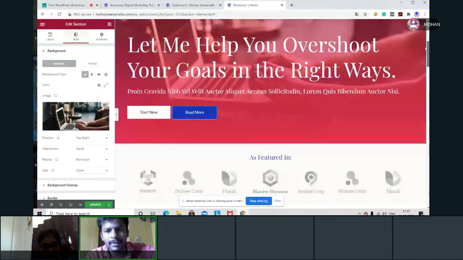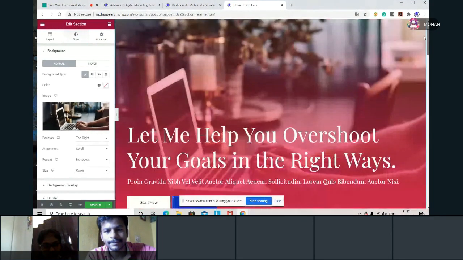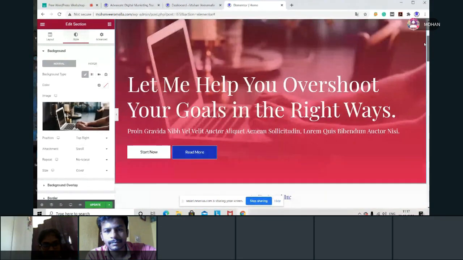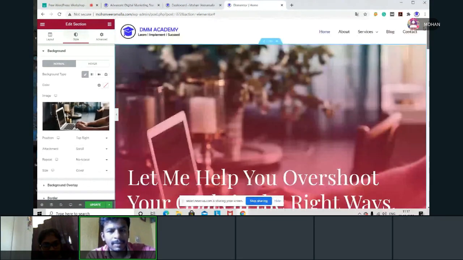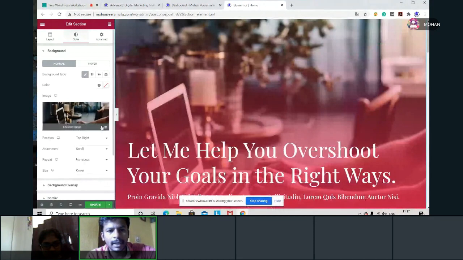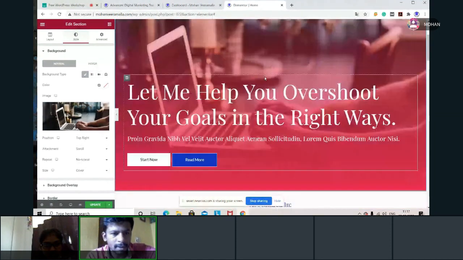You can see the complete picture here, but here I can't see the complete picture. Some space is going on. That's why we have to take the specific size so that it fits into this particular container.